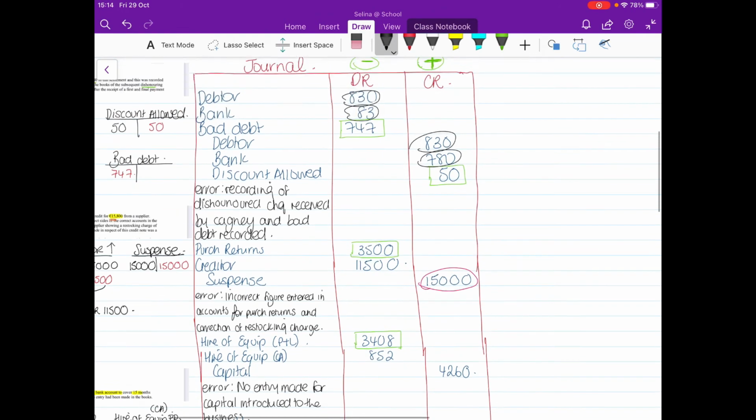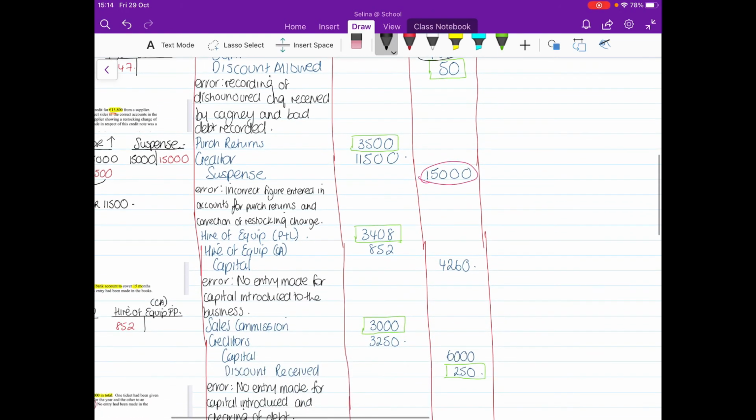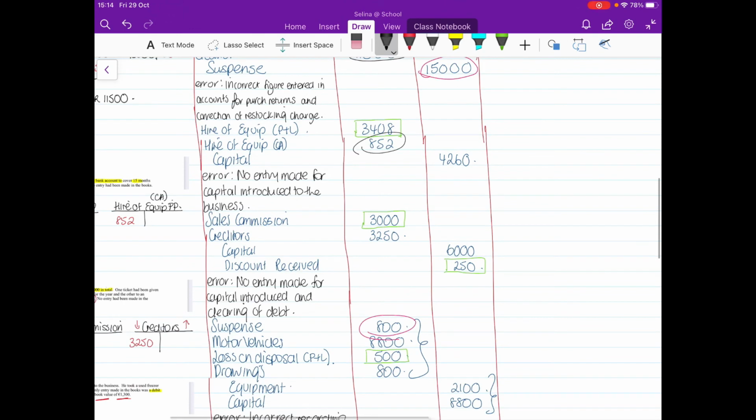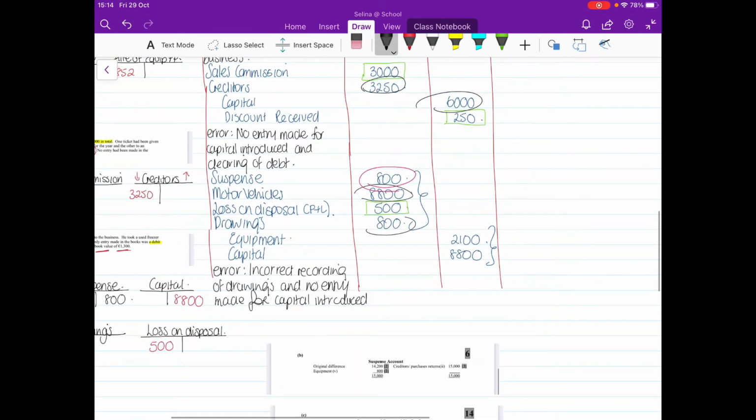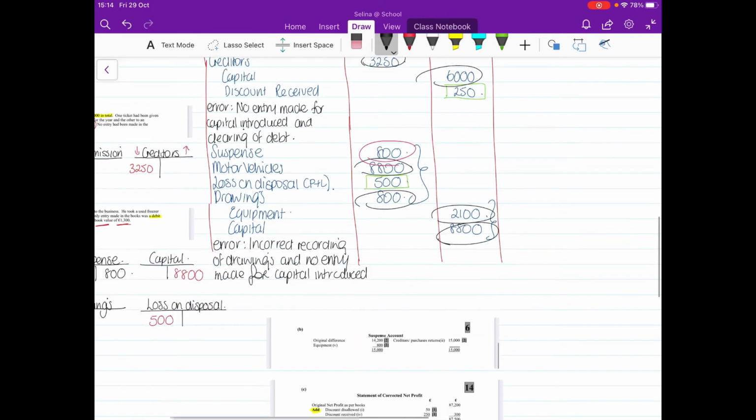Then we've got creditor, that's going to be balance sheet. Hire of equipment is balance sheet. Capital is balance sheet. Basically anything you can see there we have left is for the balance sheet, okay? They're all balance sheet items.